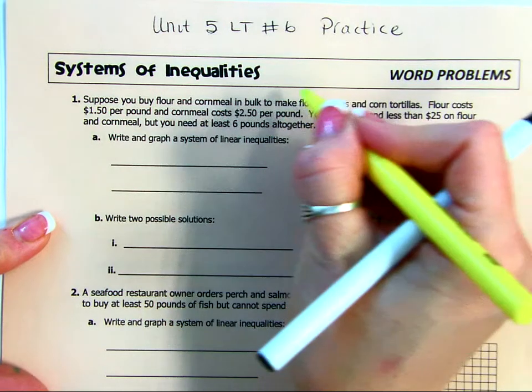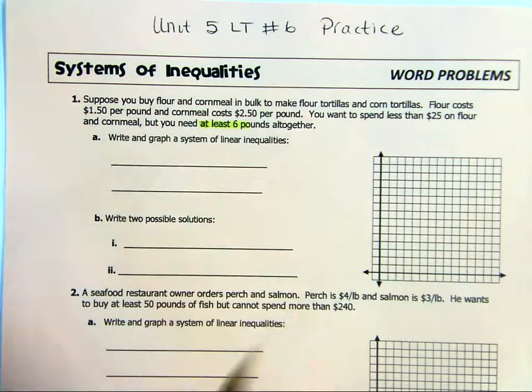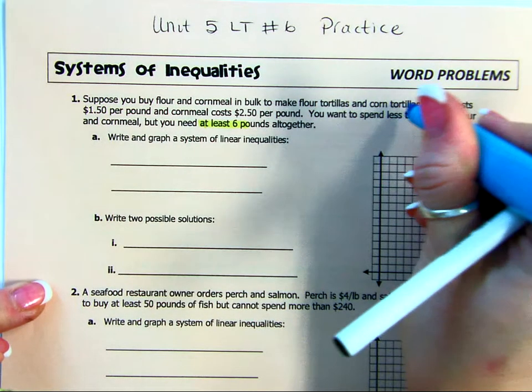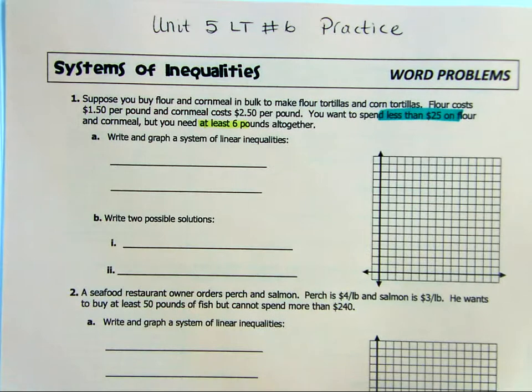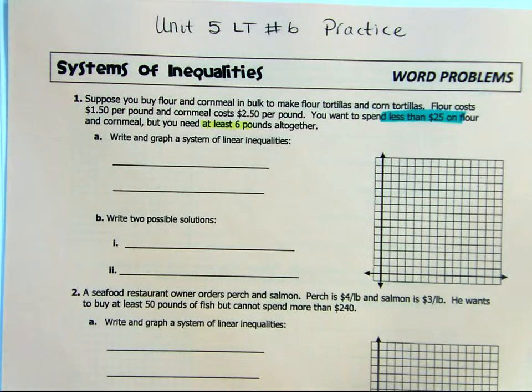You need at least 6 pounds, but you can't spend more than $25. Actually, guess what that says? You have to spend less than. So you must only have $24.99 in your wallet because you can't spend $25, because you have to spend less than it.